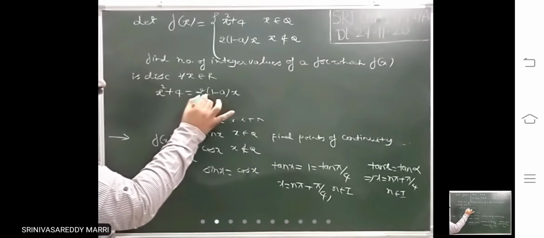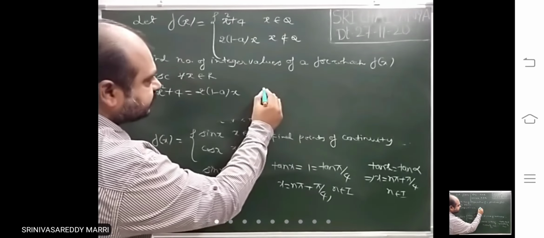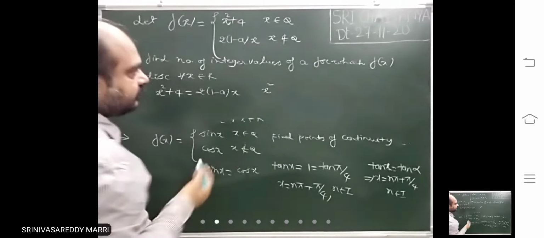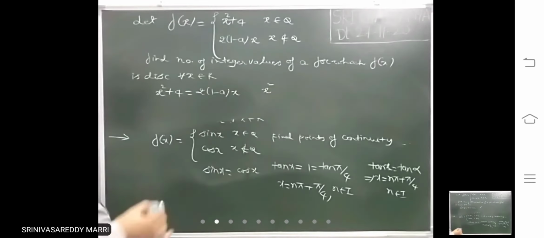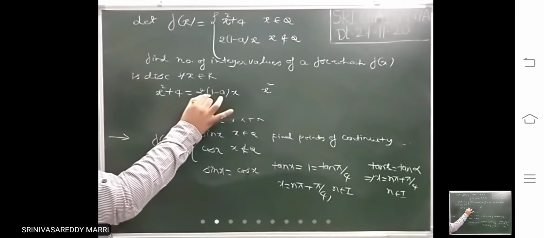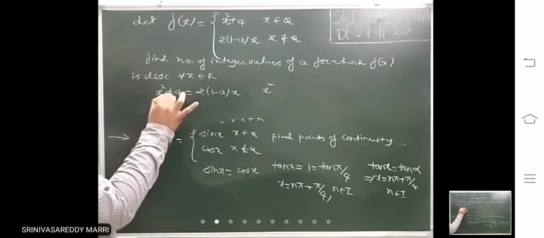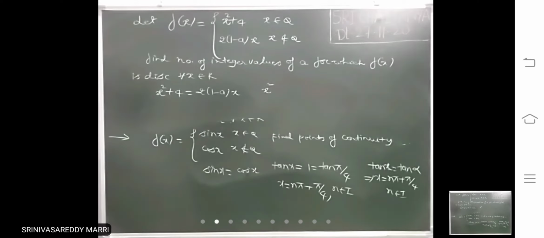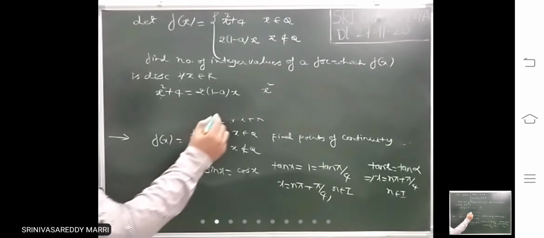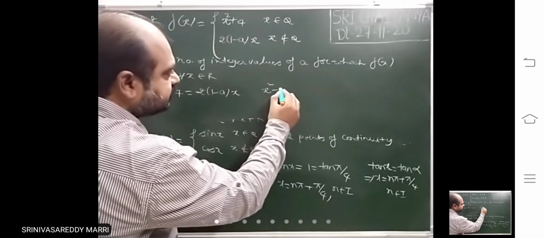So for this equation there must be no roots. At what points will the function be continuous? If you equate this to this and get x values, at those points f of x will be continuous, but it is discontinuous everywhere. That means this equation must have no roots.